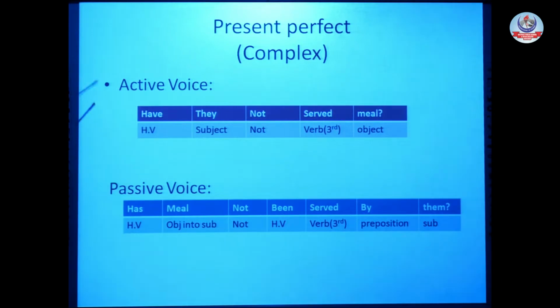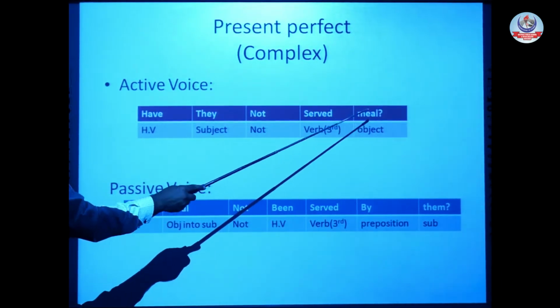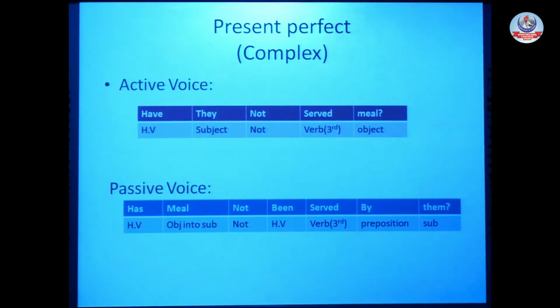Now, when we change this specific sentence into passive voice, first and foremost, again and again I am repeating the rules, so that you memorize these rules well. The basic rules which I explained at the start of the lecture for passive voice remain almost the same in all tenses.